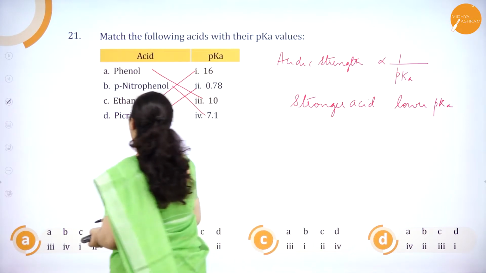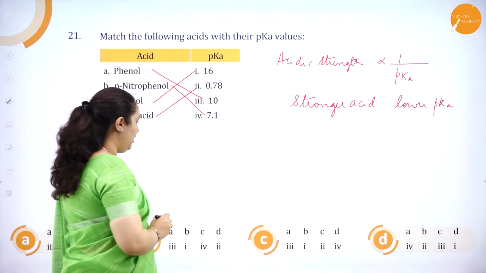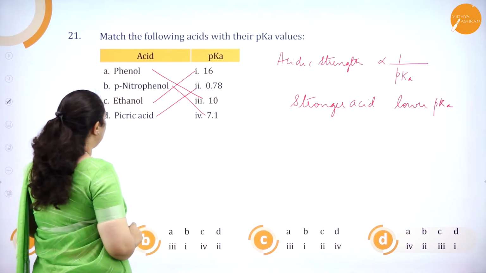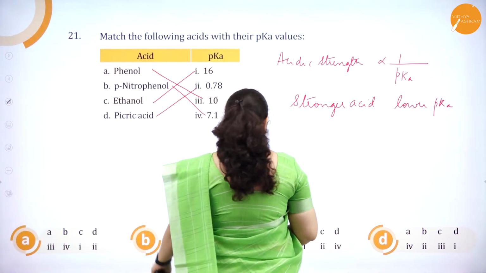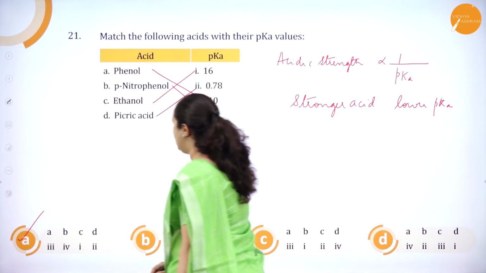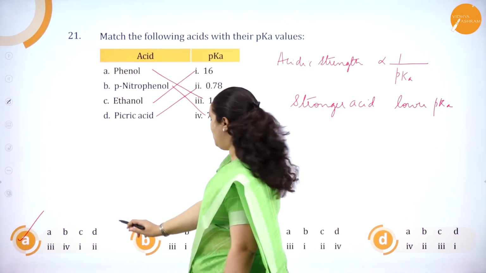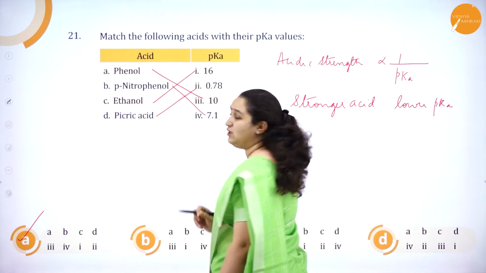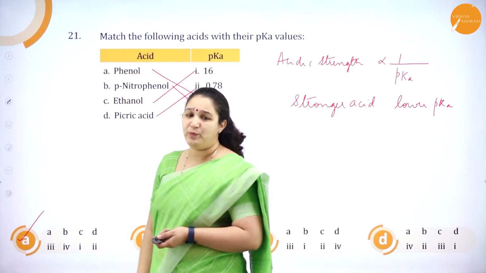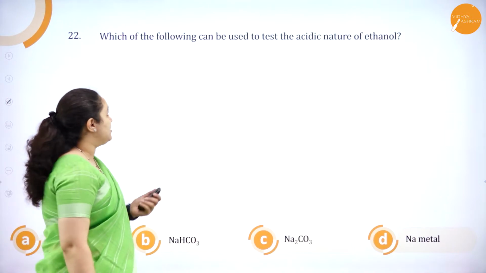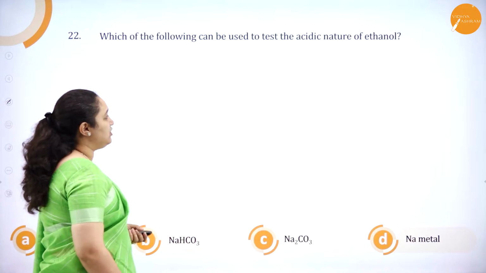Now you see the options. For A, it is 3. A is 3, and it is in 3 options. So we have to see the next one. For B, it is 4. This should be the correct answer. So A is 3, B is 4. C is 1, we'll just check. C is 1 and D is 2. So the correct answer is option A. So I hope you have understood. Next question. Which of the following can be used to test the acidic nature of ethanol?